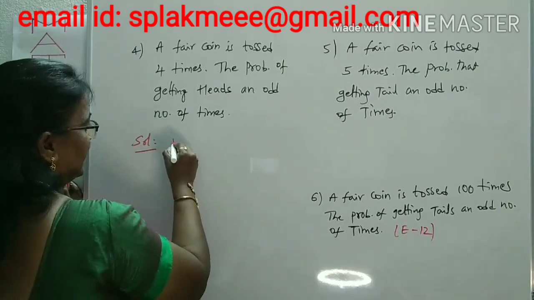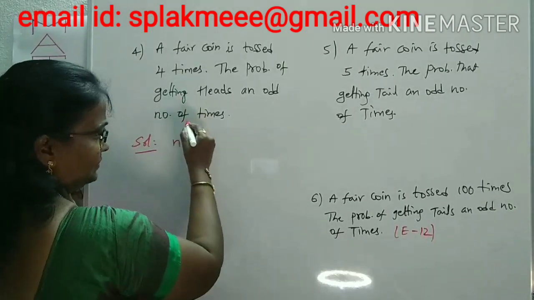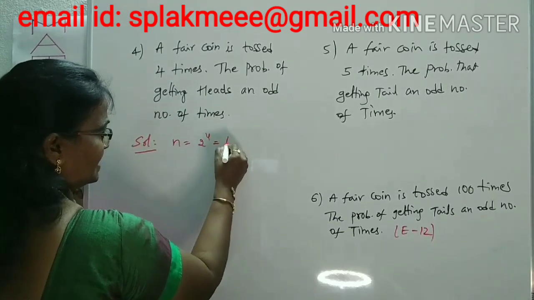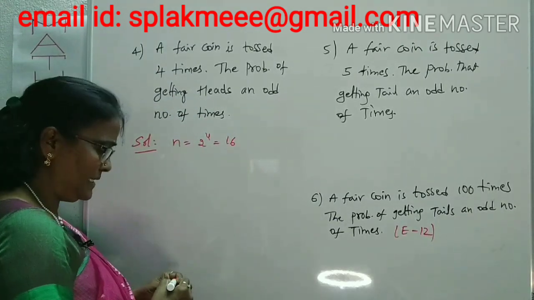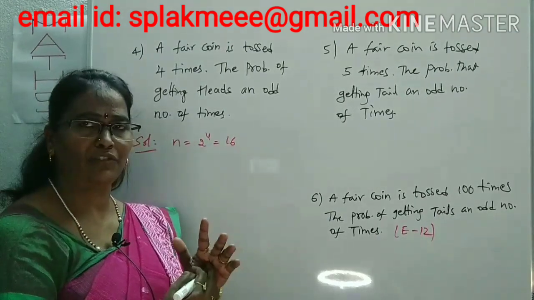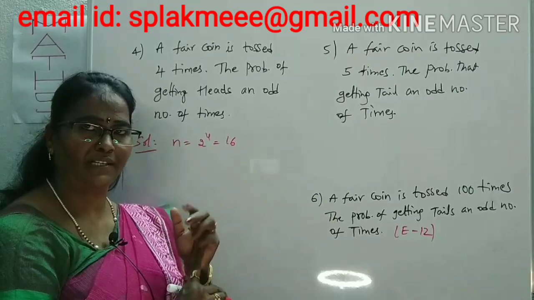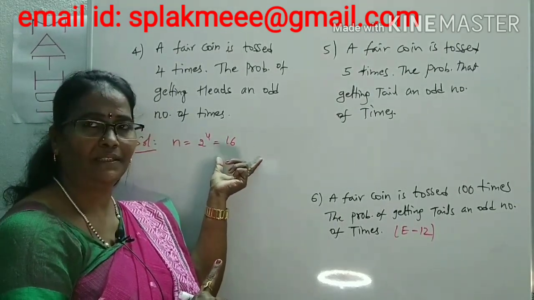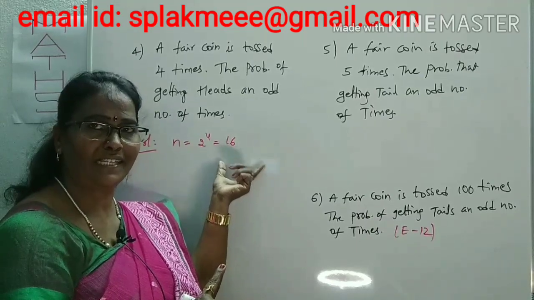First of all, what is n here? A coin is tossed 4 times. That means 2 power 4, total number of possibilities 16. We can observe that half of the 16 is 8. Therefore, the number of events in which there will be an odd number of heads or an odd number of tails will be half of this number. Half of 16 is 8.